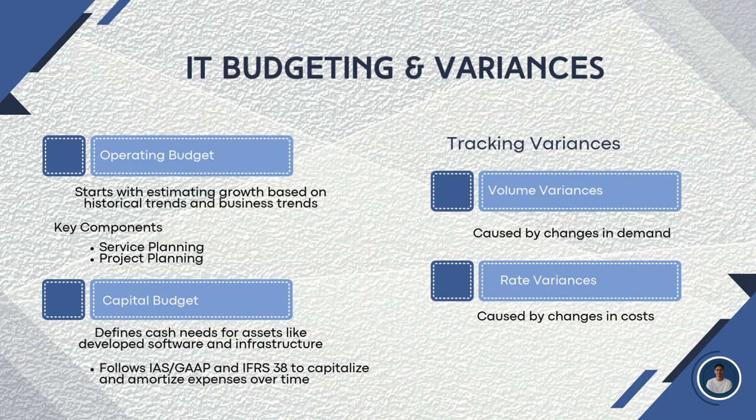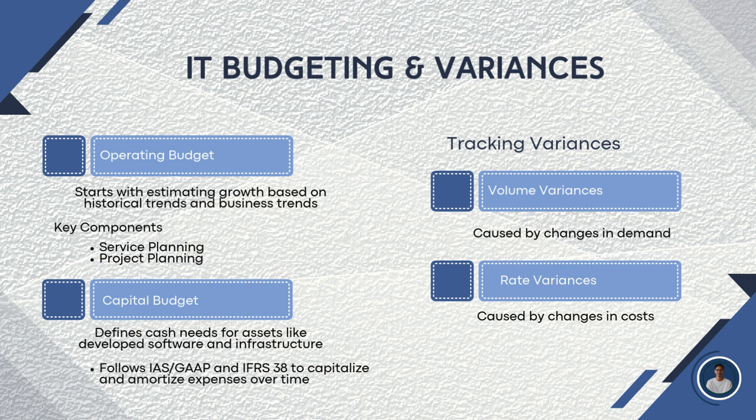So when it comes to IT budgeting and variances, we begin with the financial foundation, which is the budget. We have the operating budget, which covers daily tech needs like service and project planning, often estimated from historical trends. And the capital budget handles long-term assets like software and infrastructure, following IAS 38, GAAP, and IFRS for proper capitalization.